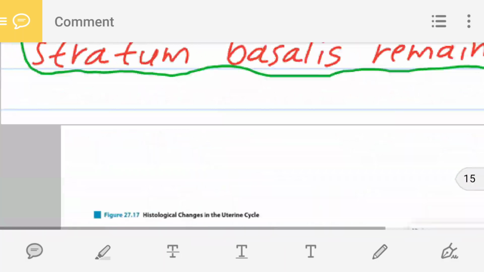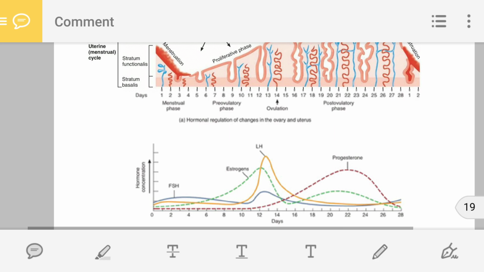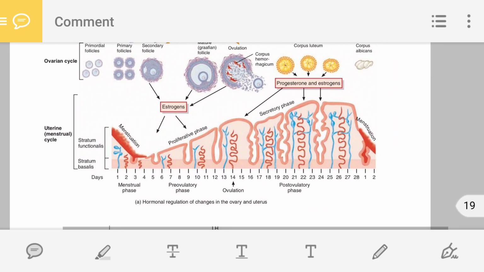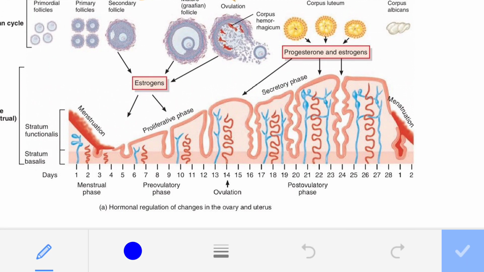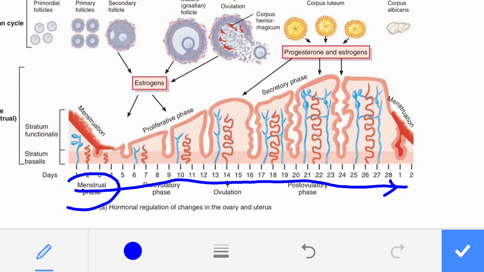This is the menstrual cycle, and as you can see, I have written the days from 1 to 28.